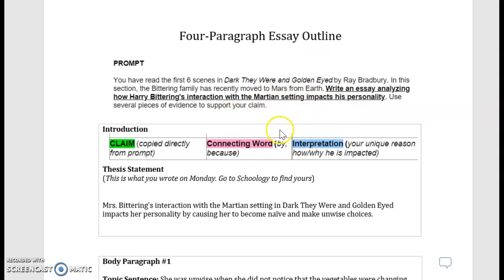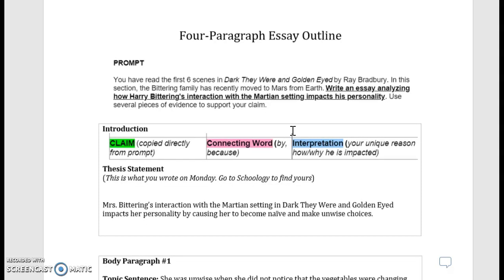Yours is going to be on Harry, but for an example, I am going to show you Mrs. Bittering. That way I'm not giving you answers on how you are going to complete your own essay. Again, your essay is about Harry, but I am going to do mine on Cora, Mrs. Bittering.